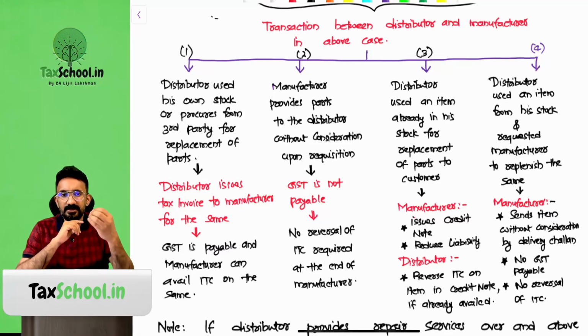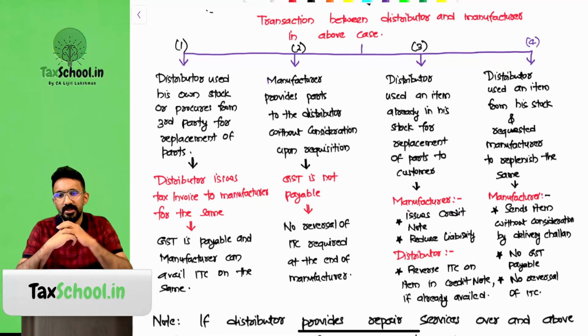However, this time the replacement happened to be done from whose end? It is done from the end of the distributor or retailer. Now, will the retailer do it free of cost for the warranty offered by the original manufacturer? No. Sometimes the retailer will bill the manufacturer and get this amount, or will ask the manufacturer to send a new product for free. So there could be multiple methods in which this can be compensated, and the circular basically clarifies about these transactions. Look at it.